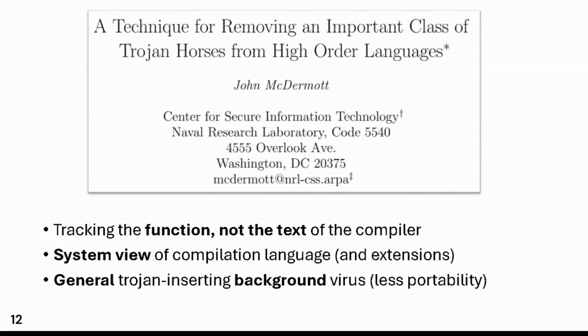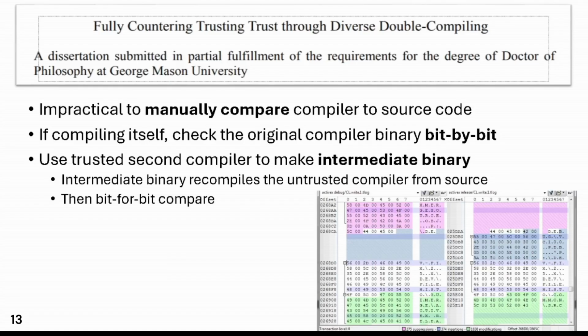This kind of attack could be more dangerous if the compiler Trojan inserts an actual general running background virus, which is less portable and less subtle, but causes a bigger problem, which is considered outside of the scope of this paper. Another method, instead of functionally changing the compiler before inserting it, is to just use multiple compilers and then manually compare their binaries to each other.